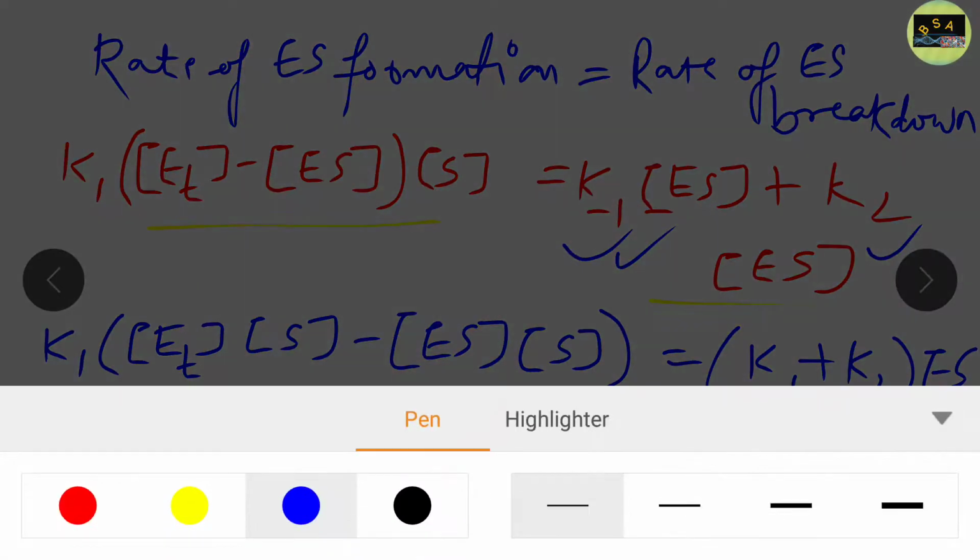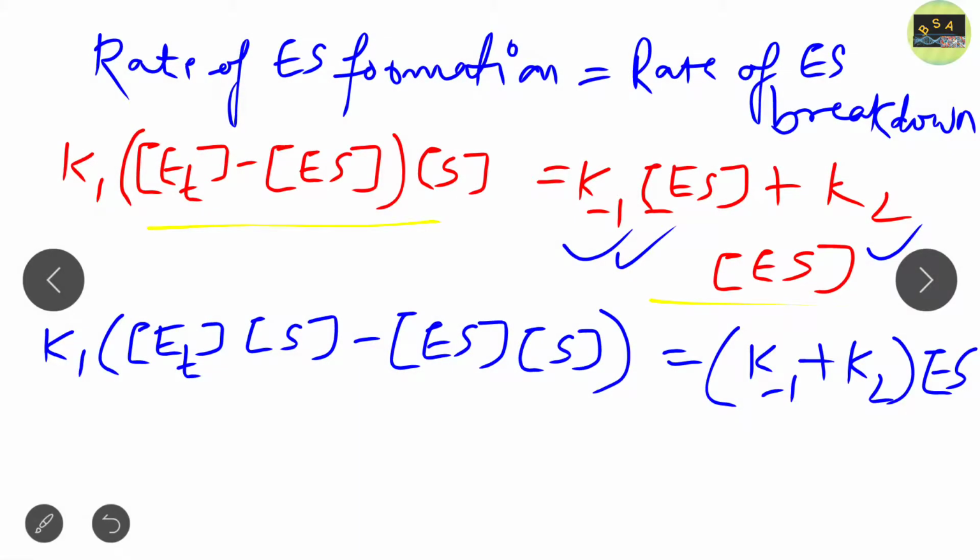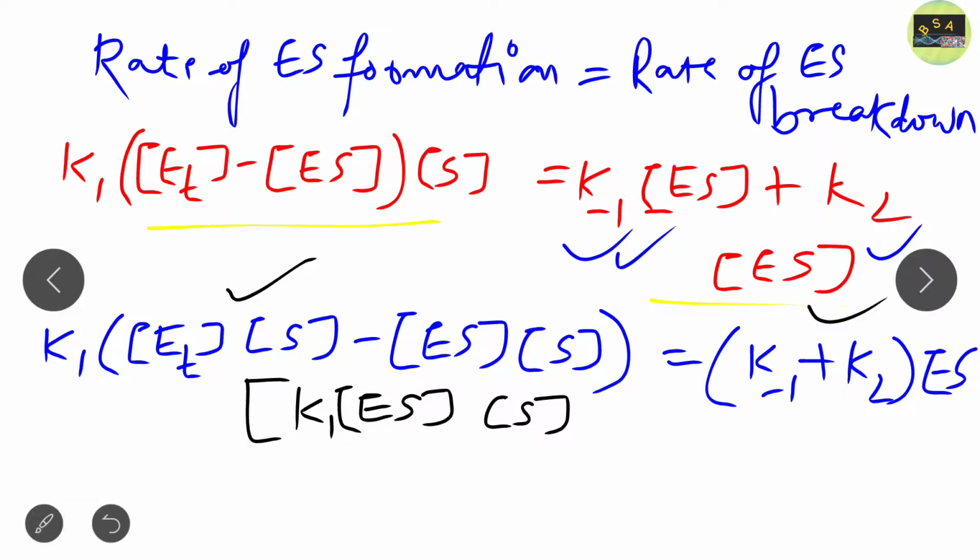Okay, now next. So till now you get the clear idea. Now again this term k1 ES and S. We add k1 ES and S. We add this term, k1 enzyme substrate complex and substrate, to both sides of the equation. So in the left side as well as in the right side, we add k1 ES and S. If we add this to both sides of the equation, then what do we get?